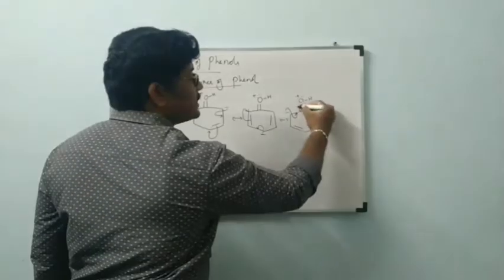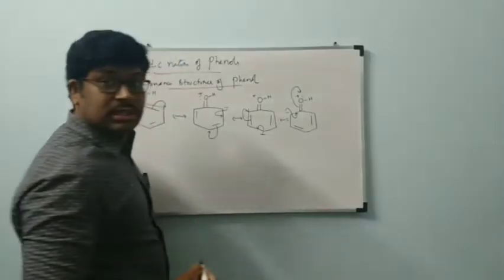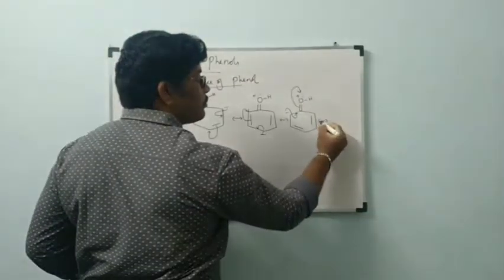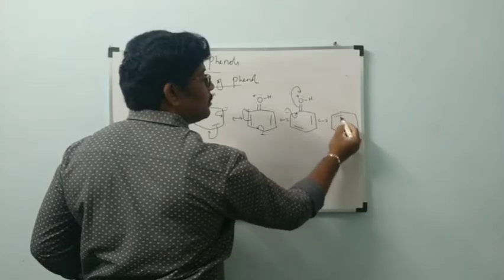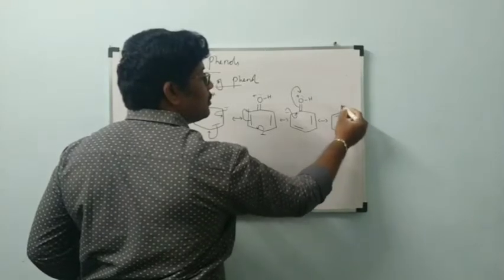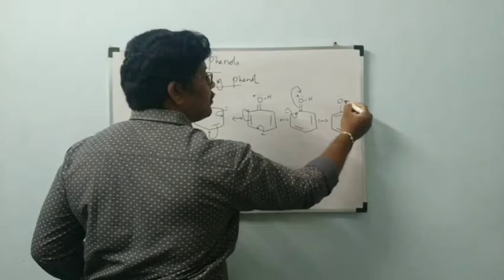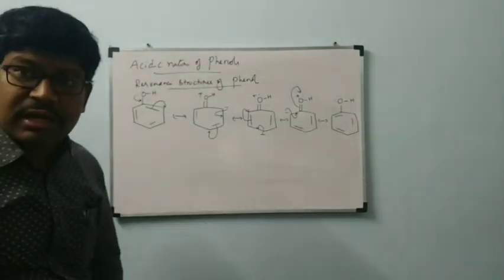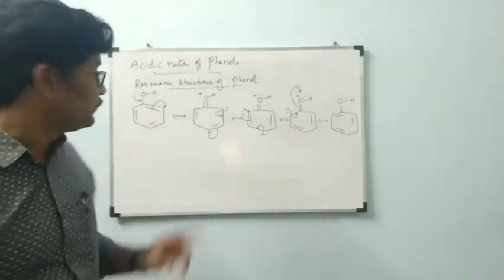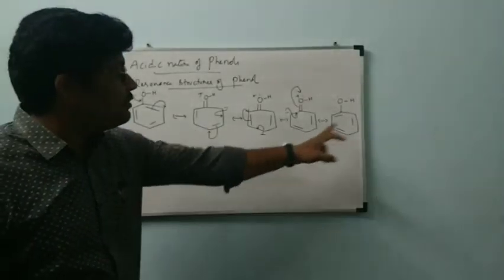This double bond again comes as a lone pair onto oxygen. How many resonance structures are there for phenol? Five resonance structures: 1, 2, 3, 4, 5.